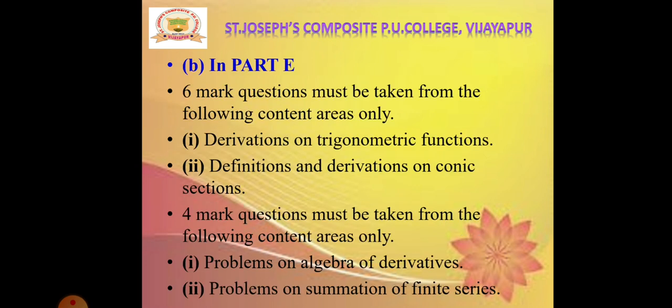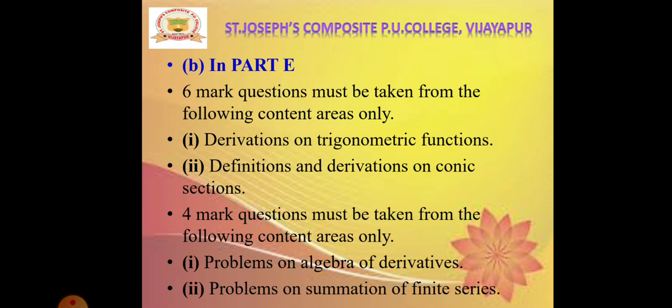And in part E, 6-mark questions must be taken from these areas only: derivations on trigonometric functions and definitions and derivations on conic sections. 4-mark questions must be taken from the following content areas only: problems on algebra of derivatives and problems on summation of finite series.